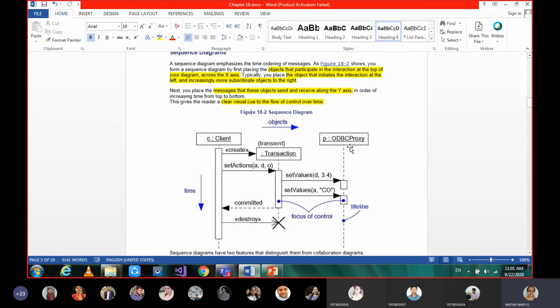So these are the objects along the x-axis and the lifeline along the y-axis. Lifeline means the lifespan of a particular object. I'll tell you a basic example of ours, human beings. The lifeline is the duration that a person was there in the current world, counted from his birth to death.